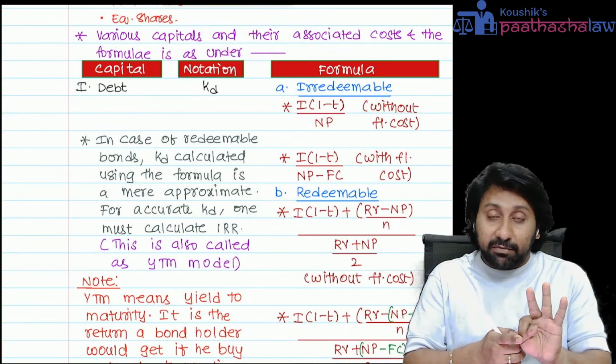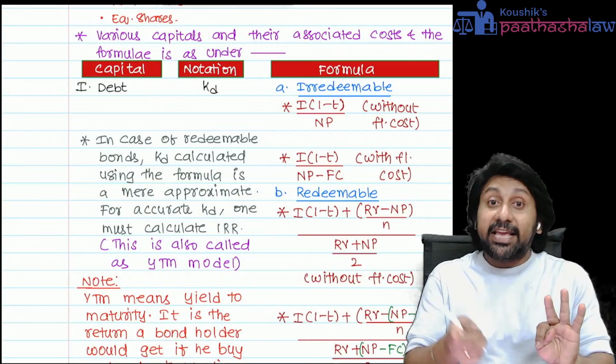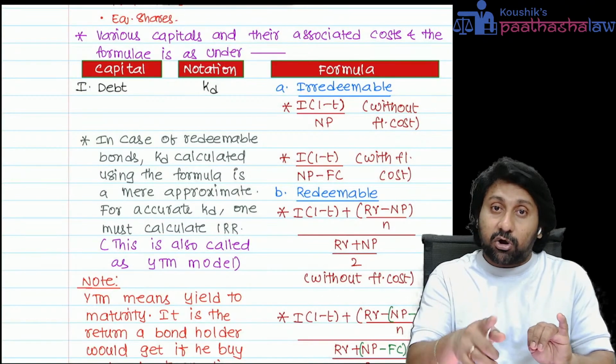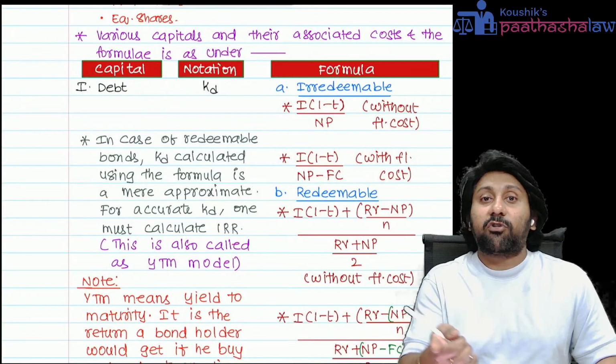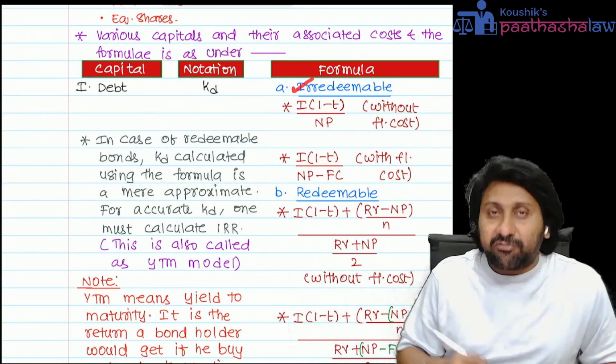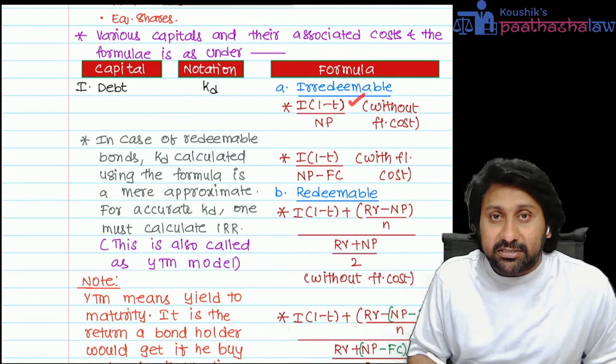Normal KD irredeemable, normal KD redeemable. I repeat, normal KD irredeemable, normal KD redeemable. KD with flotation cost irredeemable, KD with flotation cost redeemable. Okay. Now question: what is the formula for irredeemable? KD equal to I into 1 minus T.